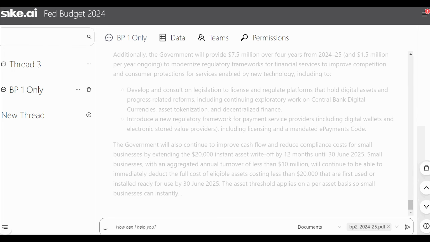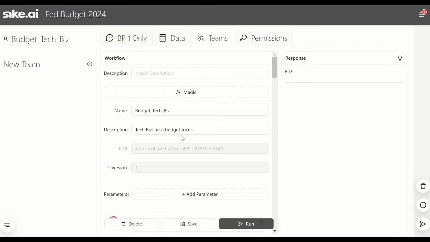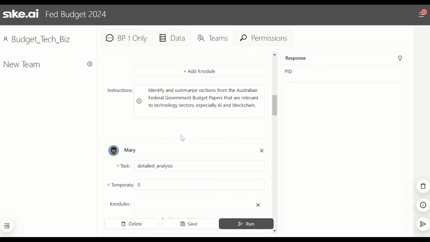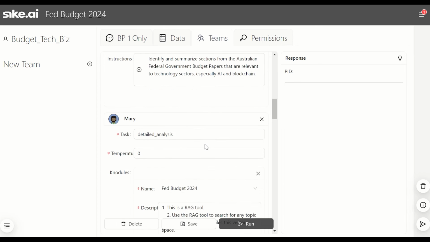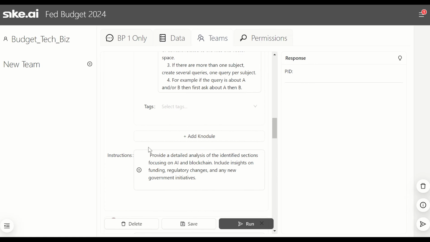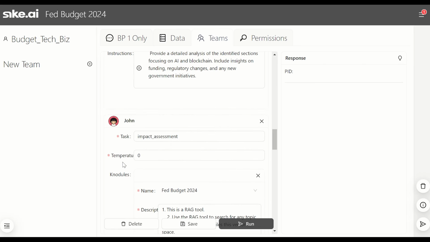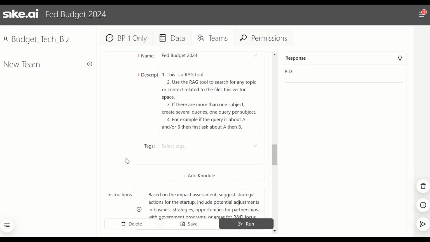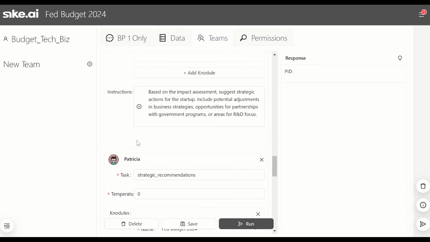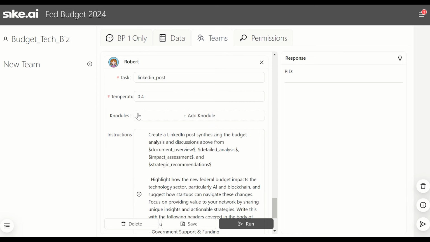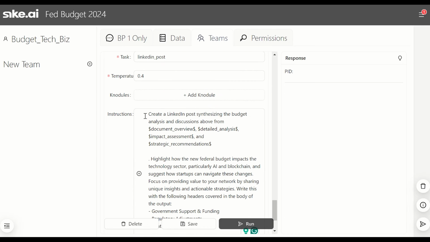Next, let's create an AI team that could do a deep dive analysis. In the team section for this nodule, we've set up different agents to look at different parts of the budget papers we have loaded. From detailed analysis to strategic recommendations, they all have their particular focus area. The final worker is tasked with analyzing the previous workers' outputs and synthesizing that into a LinkedIn post.